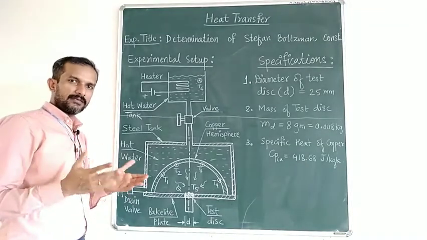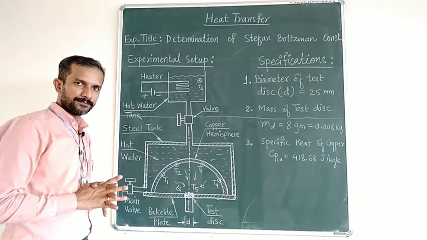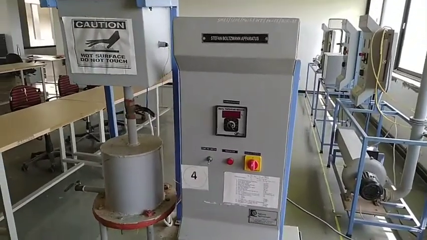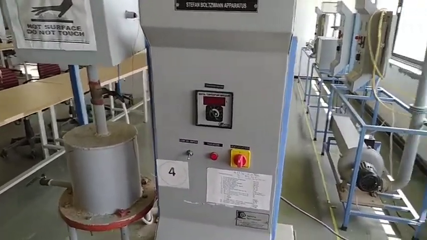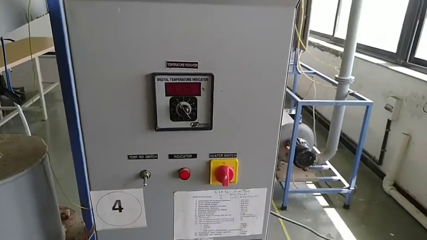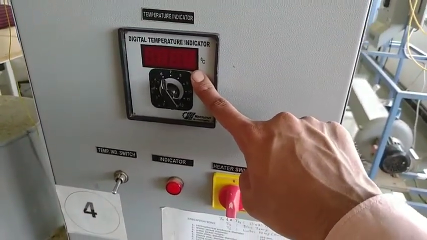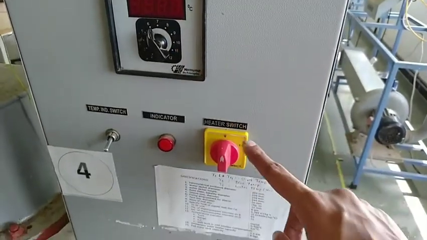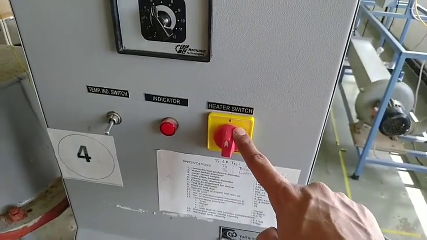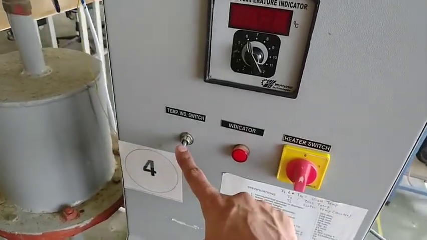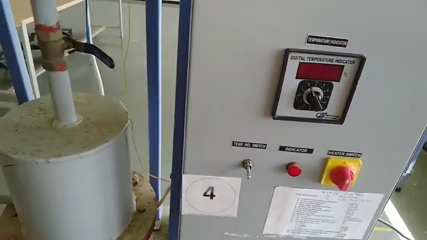Okay, so now let us go to the experimental setup. Now we will see that, and we will go for the readings. This is the experimental setup to determine the Stefan Boltzmann constant. Here I can observe that this is the control panel. It is very simple. Here is the temperature indicator which will show us the readings from 1 to 6, this is the switch for the heater which we will use to heat the water, and this is the switch for the temperature indicator. So nothing difficult in the control panel.